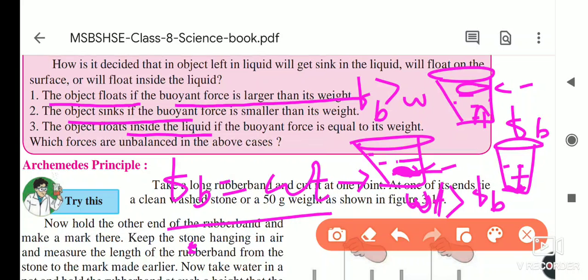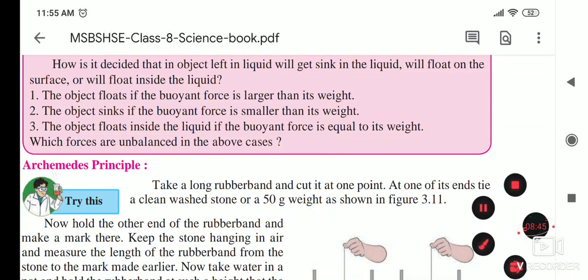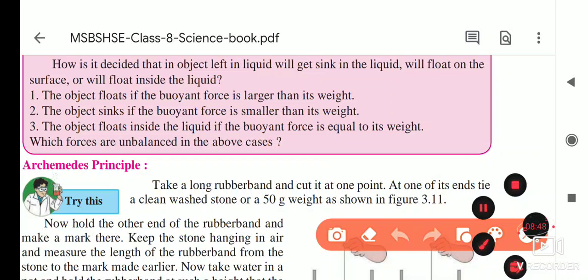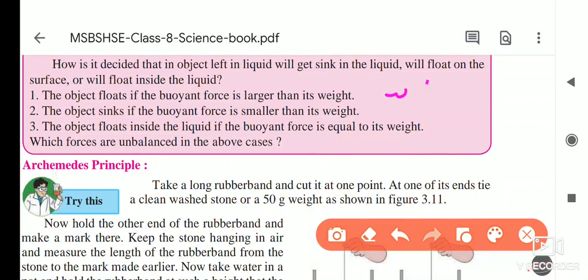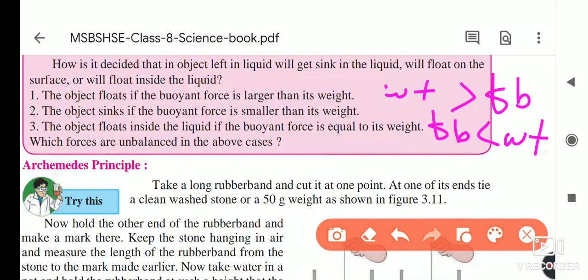In the first condition, the object floats on the surface, so the buoyant force FB is more than the weight of the object. In the second condition, the object sinks, which means FB is smaller than the weight of the object, then the object sinks inside the water. And in the third condition, the object floats inside the water, which means FB is equal to the weight.